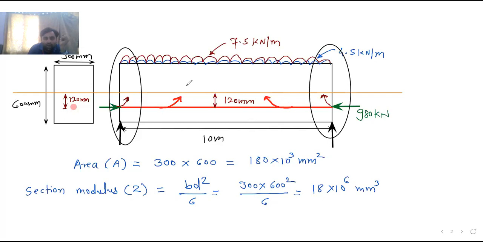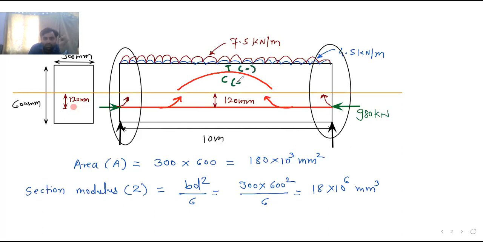Now this will try to bend the neutral axis in this way. Okay, in this way. So if this is the case, then what will happen? Here the compression is at bottom and tension is at top. Okay, have you understood? Now if the tension is at top, then this is minus.